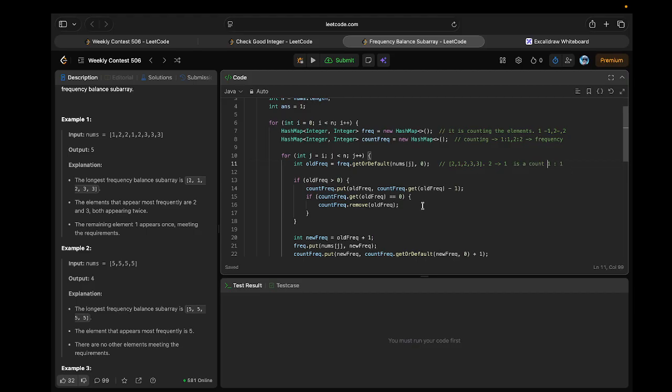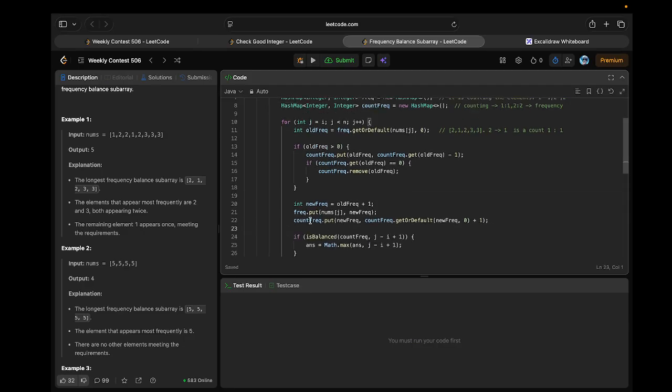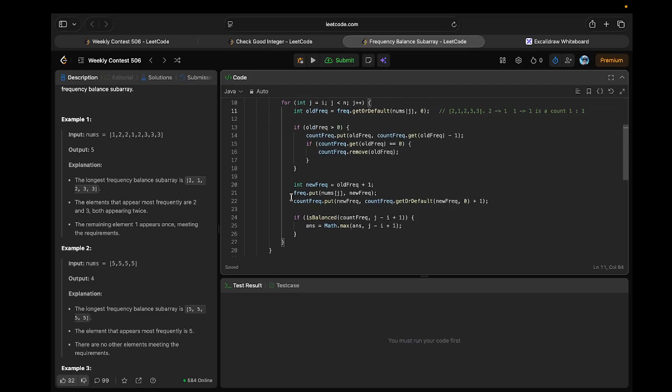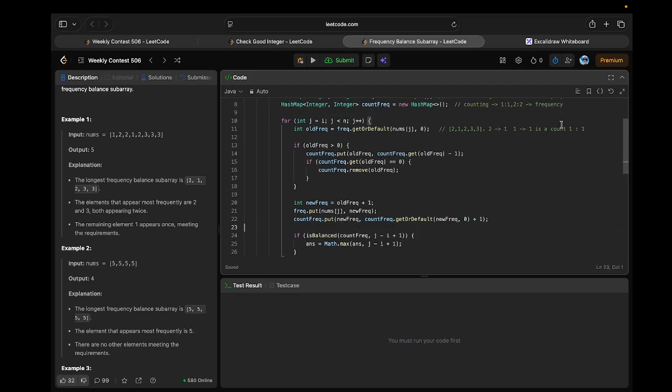Then we move to 1, check the frequency map again, and we don't have it, so we don't enter this case. We create the frequency again and the frequency map stores that 1 is coming one time. After running this case, we move toward this and increment it, so 1 appeared two times. Why?